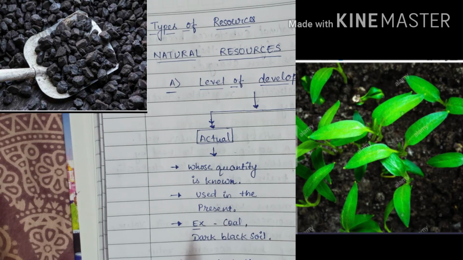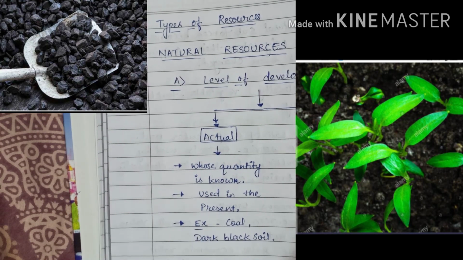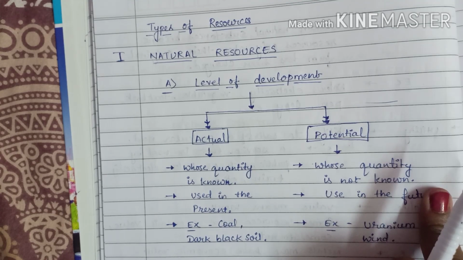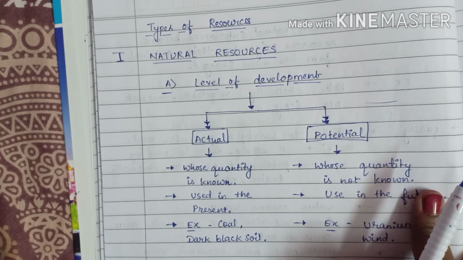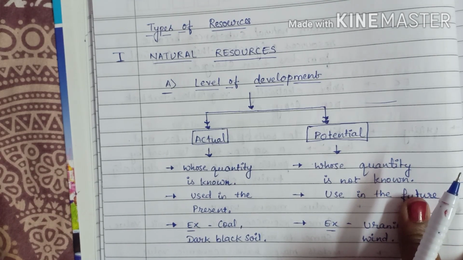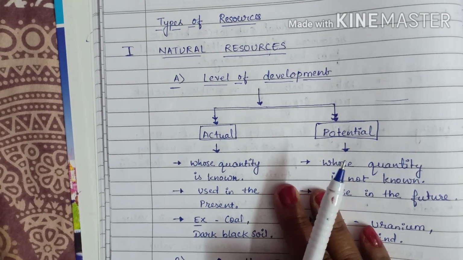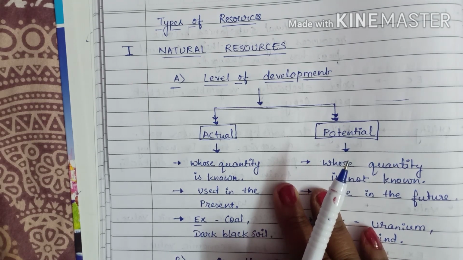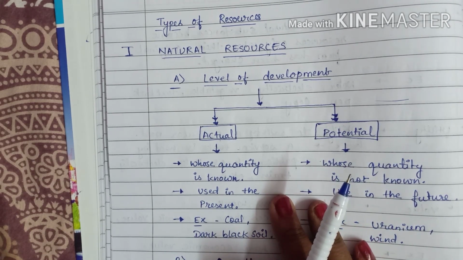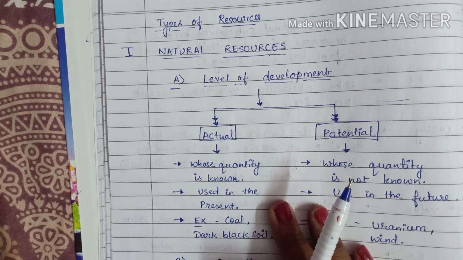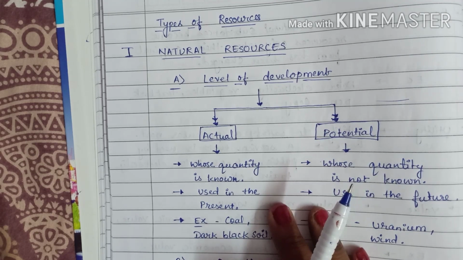The dark soil of Deccan Plateau in Maharashtra. These are all examples of natural actual resources. Then potential resources. Potential resources are those whose entire quantity may not be known and these are not being used at present. These resources could be used in the future. The level of technology we have at present may not be advanced enough to easily utilize these resources.